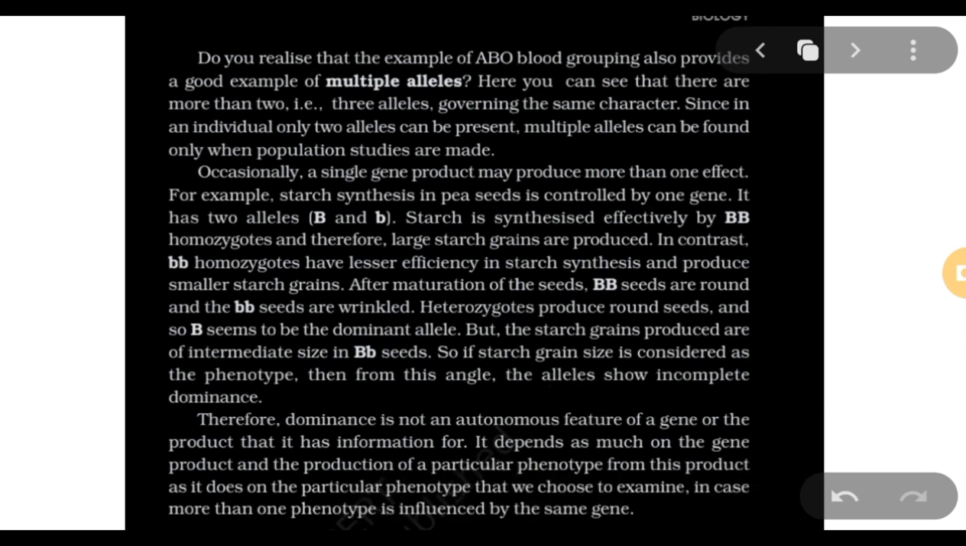So this was a deep concept where they are trying to say that the terms we use, codominance, dominance, and all, are dependent on which phenotype we are examining. This was a deep concept.